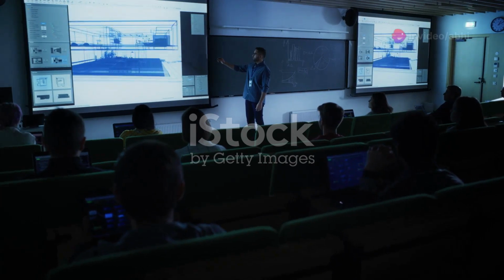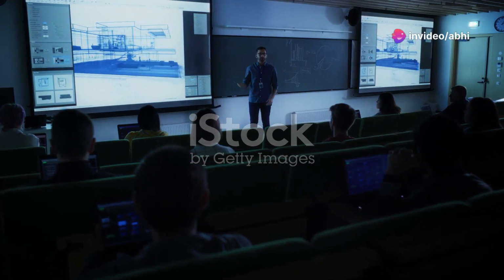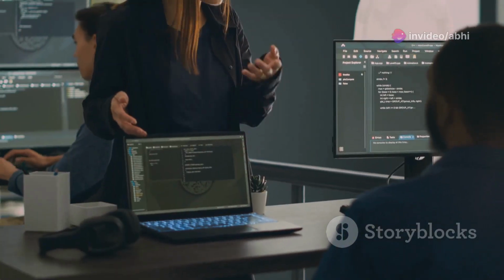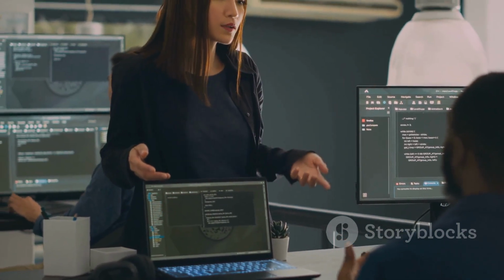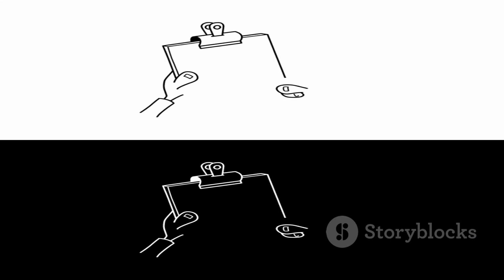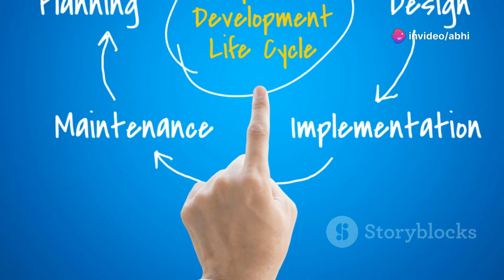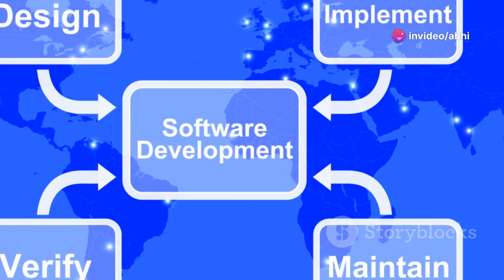Chapter 9. The System Development Life Cycle, or SDLC. The SDLC is a process to create and manage information systems. It has different stages, each with specific tasks. The main stages are planning, analysis, design, implementation, and maintenance.